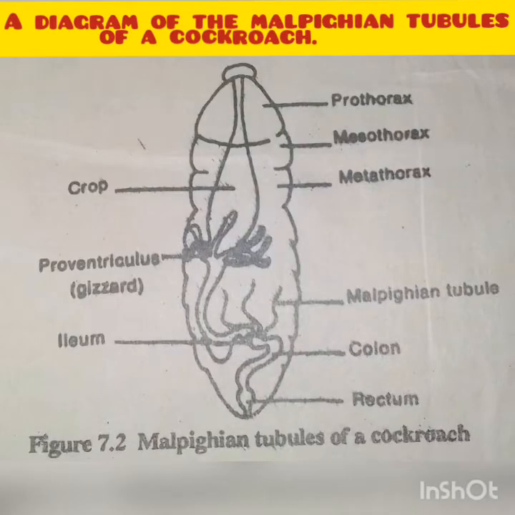As you can see on our screen is a diagram of the Malpighian tubules of a cockroach. On our left side we see the crop, we see the proventriculus, which is also known as the gizzard, we see the ileum. On our right side we see the prothorax, we see the mesothorax, we see the metathorax also, which is a part of the cockroach. We see the Malpighian tubule itself, we see the colon and the rectum. These are the labeled parts of the diagram of the Malpighian tubules of a cockroach. Each part of the diagram performs distinct functions in making sure the cockroach survives and in making sure the internal regulation of the body of the cockroach is performed perfectly.